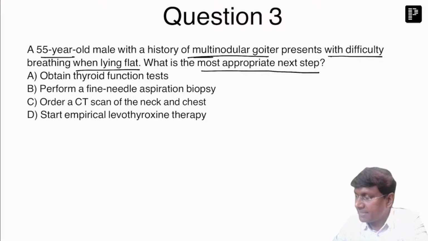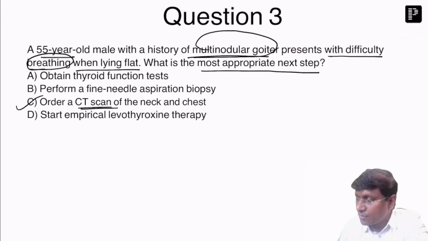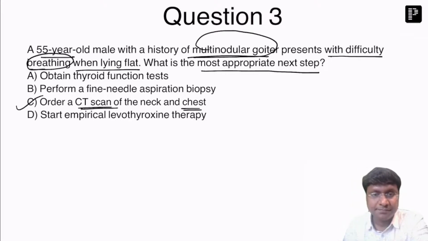So the individual has a multinodular goiter and breathing difficulty. That means the goiter is compressing the trachea, or the airway. So in order to test that, you need to order the CT scan of the neck as well as the chest. That is the next step that you have to do in these patients. There is a tracheal compression happening there. So to assess the extent, before deciding the treatment, you need to do CT scan of the neck and chest, right? And followed by that, you need to consider surgery or radioactive iodine therapy. Okay, next question.